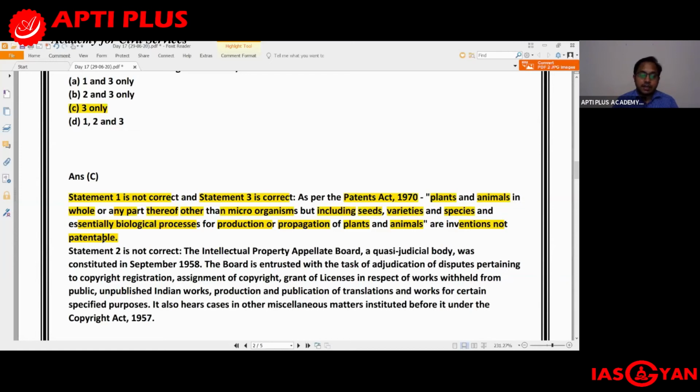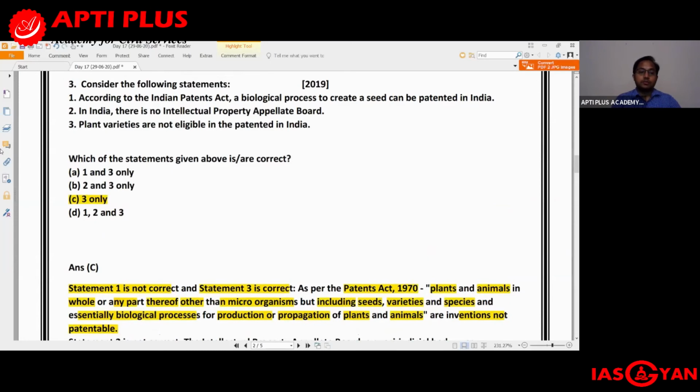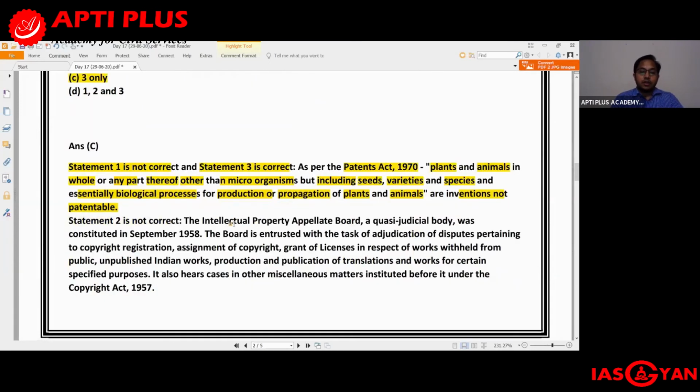The second statement was saying that there is no appellate board, right? So what was it saying? In India, there is no intellectual property appellate board. Now that is incorrect, because we get to see that the intellectual property appellate board, which is there, is a quasi-judicial body. It was constituted in September 1958.